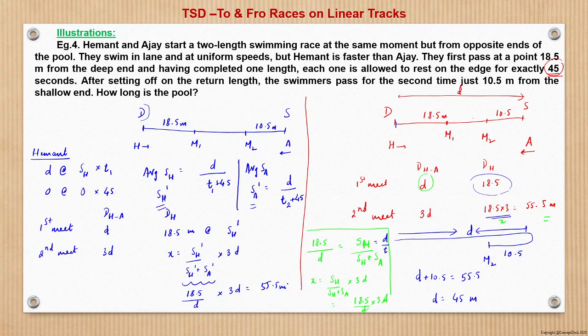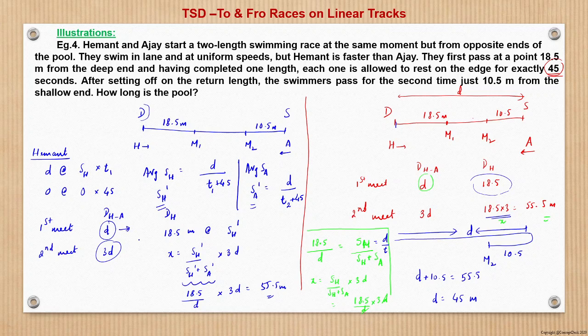So now see, basically we get the same answer here also and here also. So it's not complicated. Basically I'm trying to explain the difference between the two cases and why this stoppage of 45 seconds does not make any sense in this question, because though the average speed changes for both the persons, all the distances covered are at the new average speed, and that average speed remains constant.